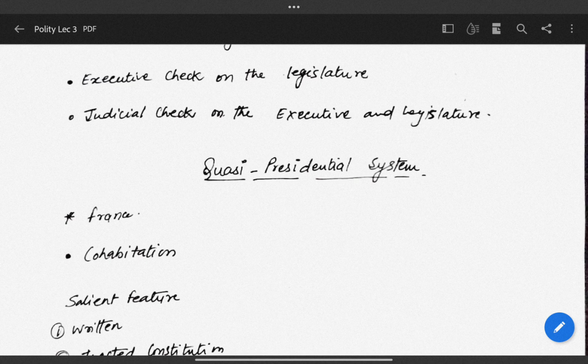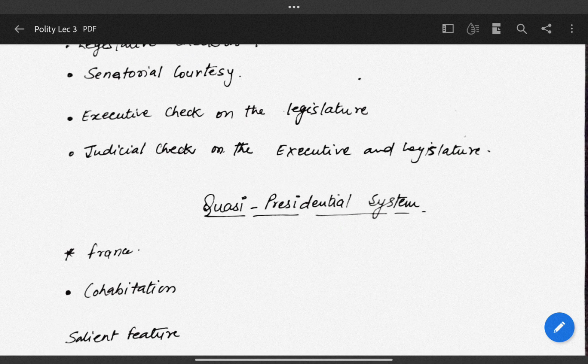The quasi-presidential system is followed in countries like France, Russia, and Sri Lanka, where there is a mix of both parliamentary and presidential system. It is a blend or combination of presidential and parliamentary system, but as it is closer to the presidential system, it is known as quasi-presidential system, not as quasi-parliamentary system.